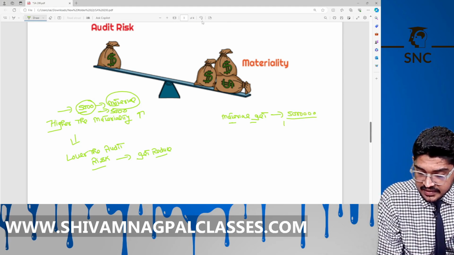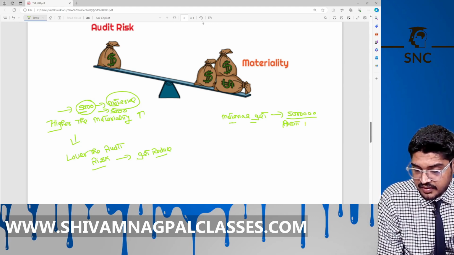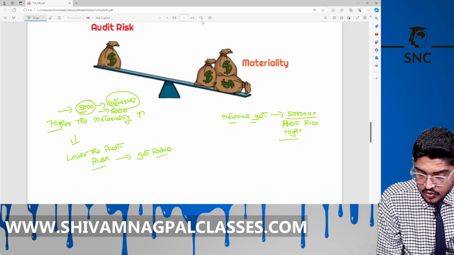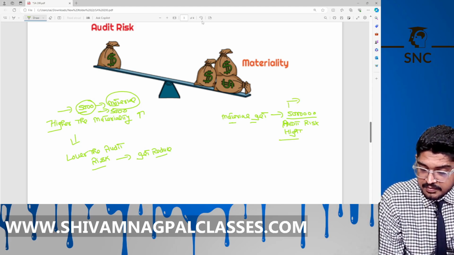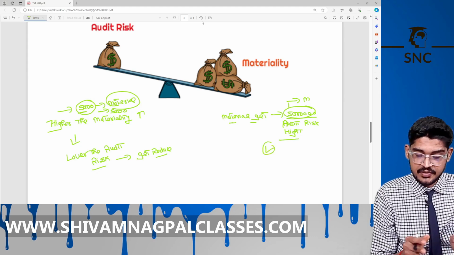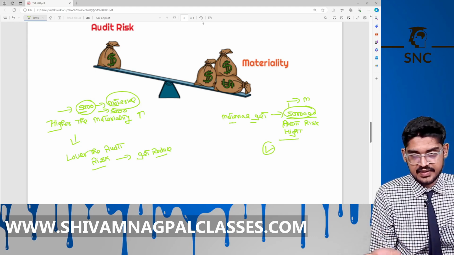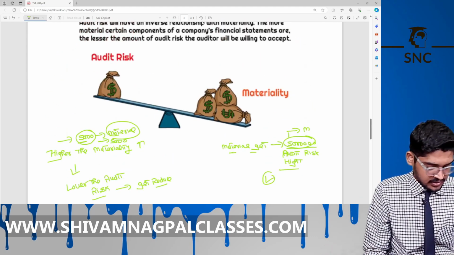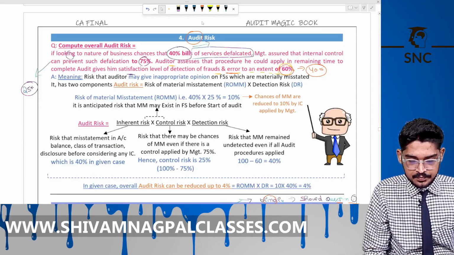Now this is high, so the audit risk is high, because we are ignoring the misstatements below this amount, below the 5 lakhs. So there is an inverse relation between these two, audit risk and materiality. This is clear to you? Okay, 100%.